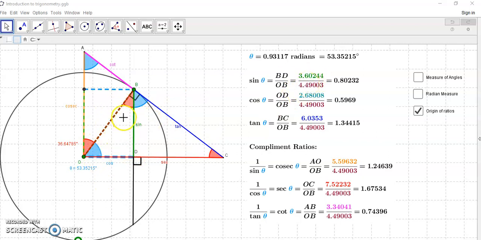But its complement is the cosecant, which is this orange line, and I've drawn a dotted broken green line here to show you it's the same as sine, but it's this orange line over the radius, right? This orange line over the radius, and that gives you the cosecant. Similarly with the secant and the cotangent. And this is pretty much it.